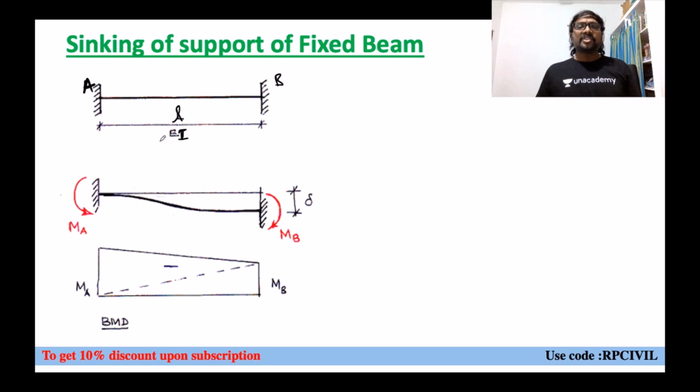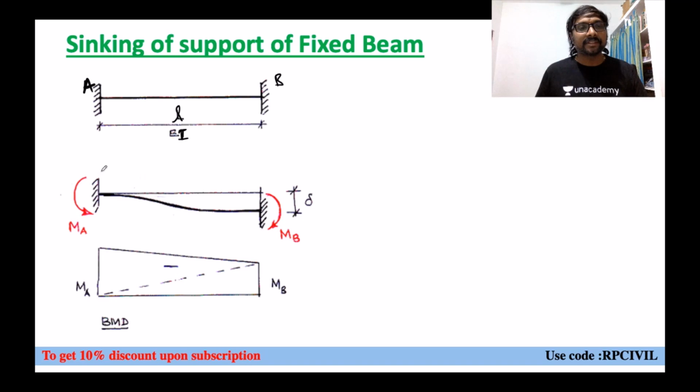Generally when you consider fixed end moments due to external loading, how will we consider them? Left side anti-clockwise, right side clockwise, or hogging moments, because of the external loads present. And simply supported moments will be sagging moments, but that is a different issue. Here also we don't know which direction they are, so it is better you assume hogging: left hand side anti-clockwise, right hand side clockwise.